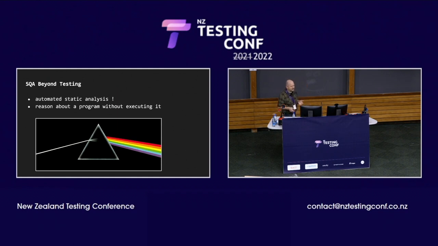So what is static analysis? It's software quality assurance that's not based on testing or executing code. You just build some sort of model of the code as it is, without executing it, and then you reason about this and try to find things that are bad and problems.